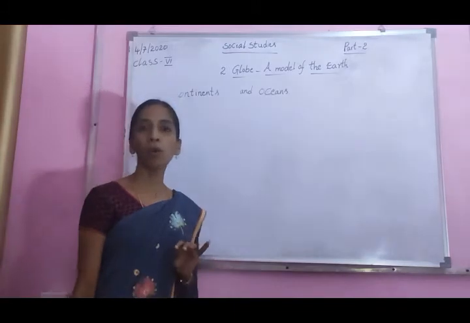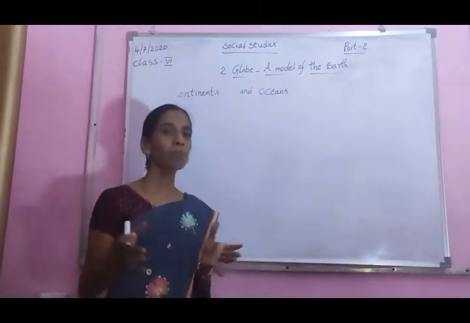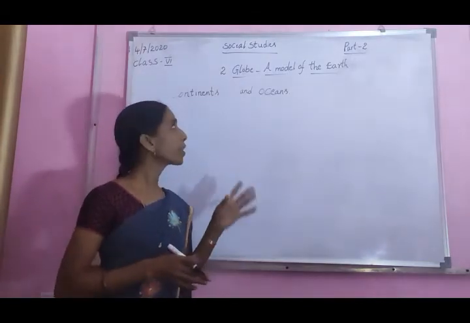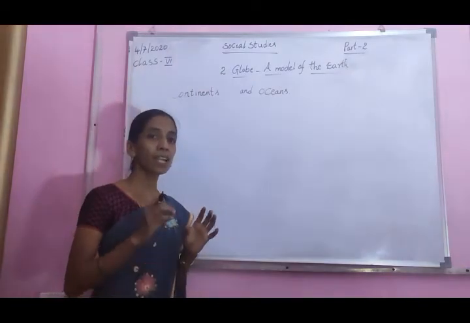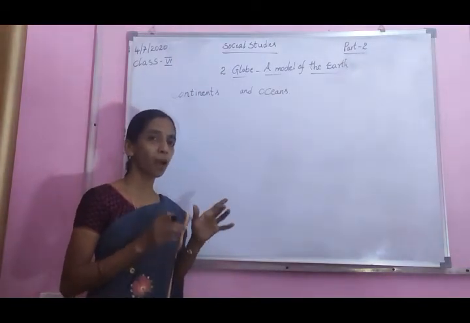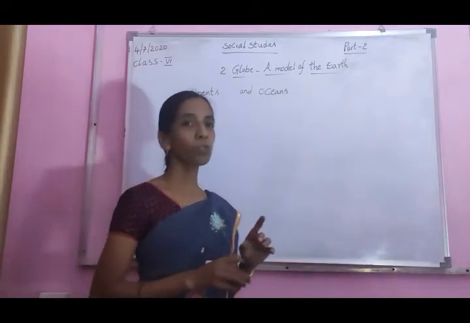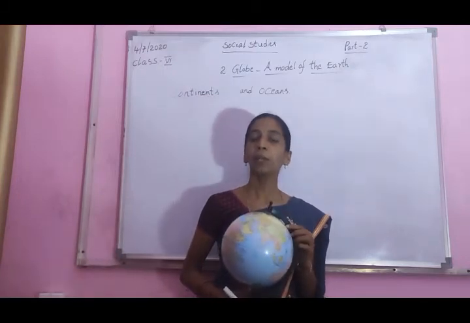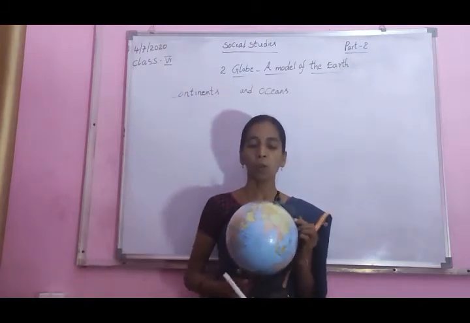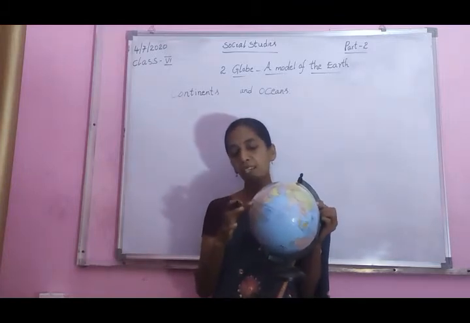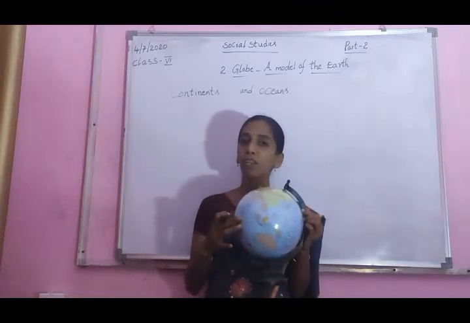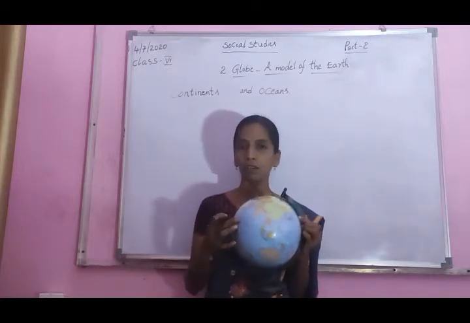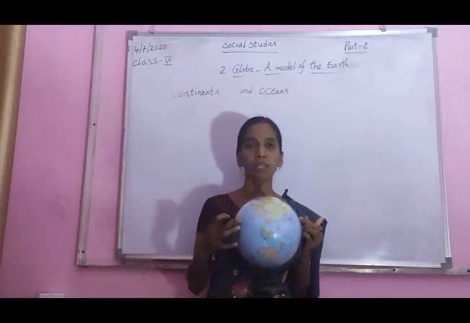Our earth is like a model of the globe, a football shape. So globe is a model of the earth. Globe is round shape. At the same time, our earth is also actually spherical shape, like a ball shape. Now this globe shows us continents, oceans, land, and important countries' names. Most of the color shading, which color? Blue color. This blue color tells us the water bodies.